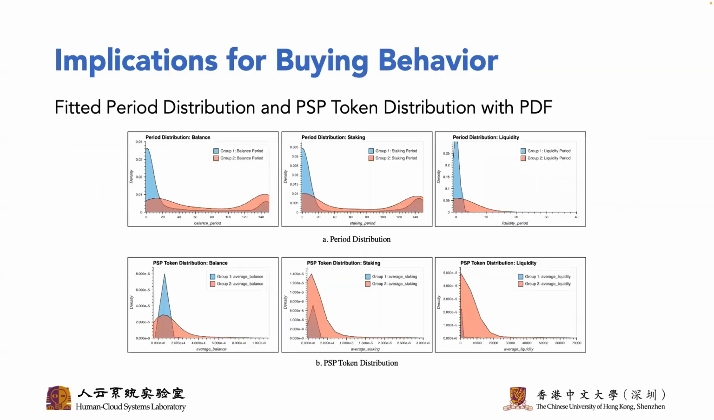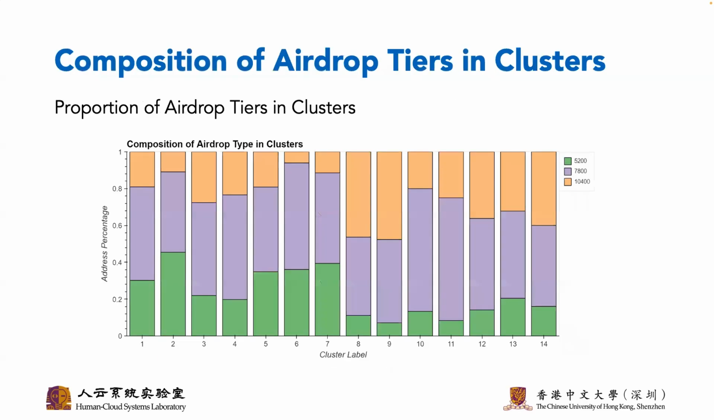And we select 3 indicators, the balance, staking, and liquidity, to discuss the distinction between the two groups in terms of duration period and the quantity held. Figure A shows that Group 2 has a wider distribution than Group 1, and in Figure B, Group 2 tend to stake more tokens and provide more liquidity than Group 1. In conclusion, addresses with purchasing behavior are more likely to be involved in more sustainable financial activities.